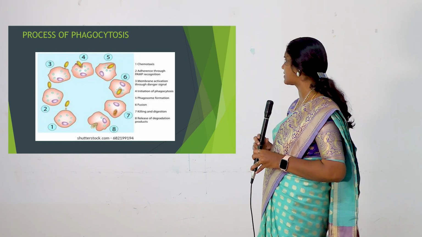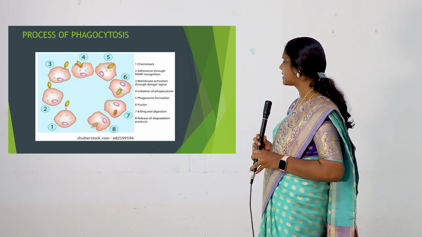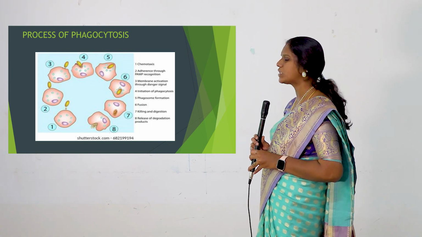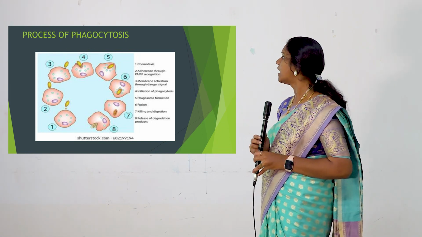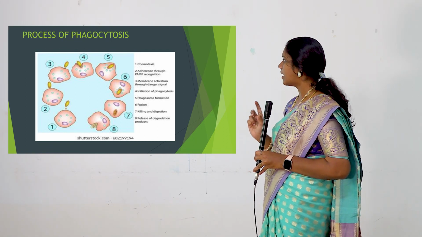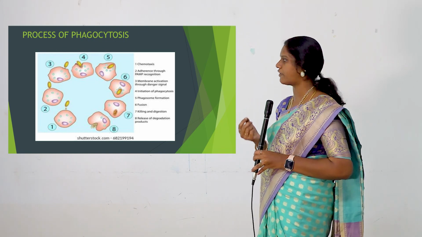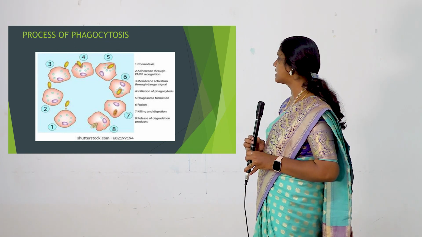That is called chemotaxis. Then in the second step, in the second diagram, number 2, adherence through PAMP recognition. PAMP is nothing but a surface receptor. Our phagocytic cell will go to the surface receptor and adhere, slightly attaching its surface to it. So that is the second step.